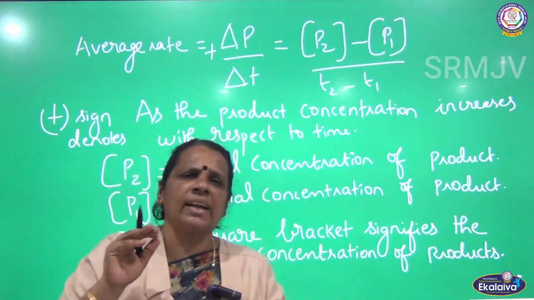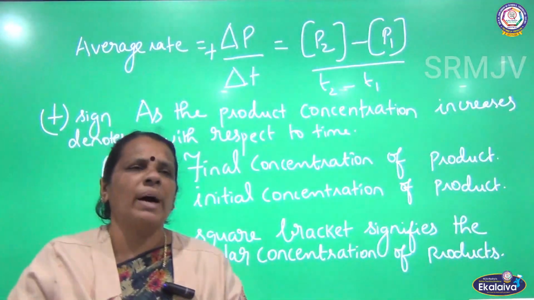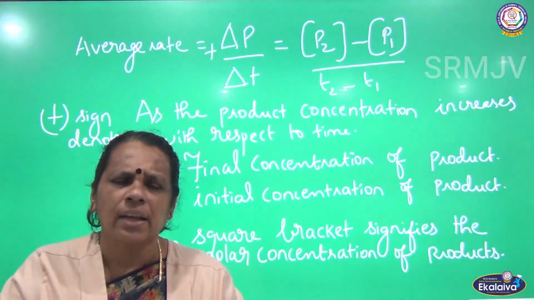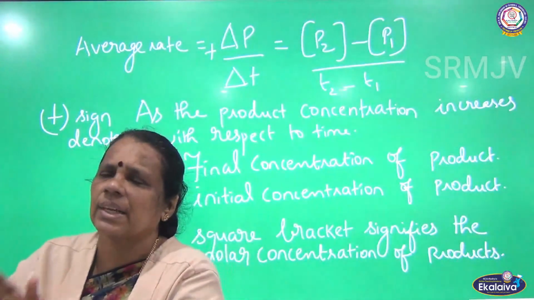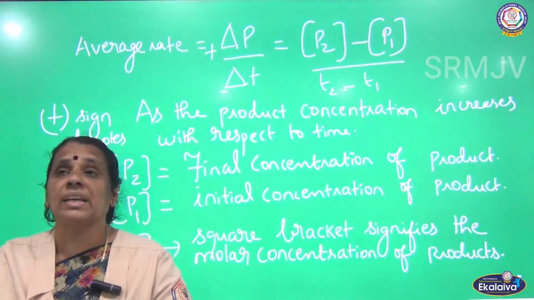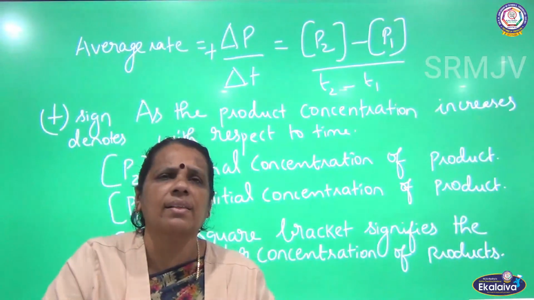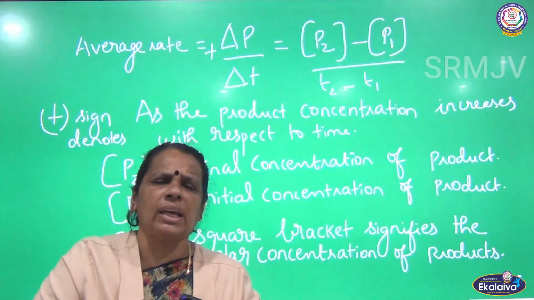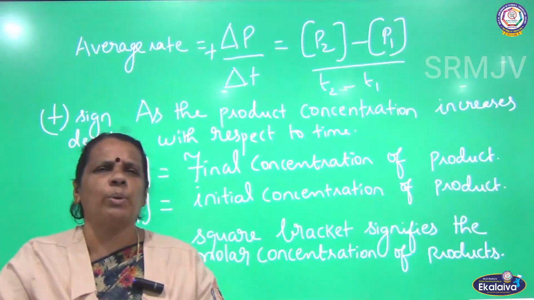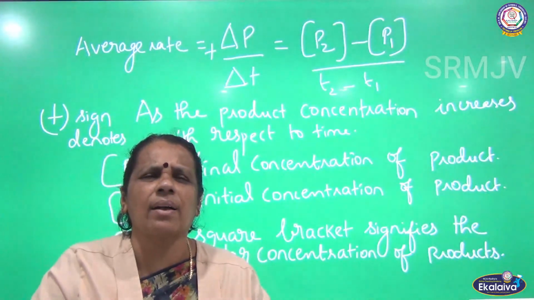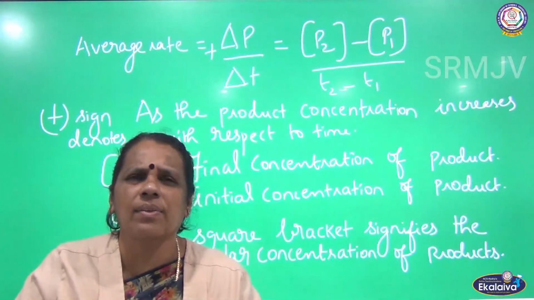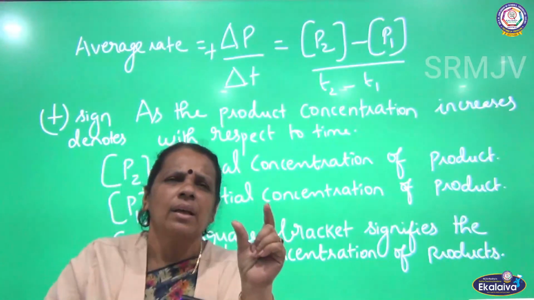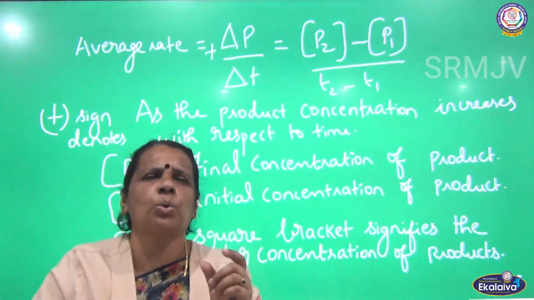So I have indicated average rate as minus delta R by delta T. Why is it negative? What does that negative sign indicate? It shows that when the reaction proceeds, the concentration of the reactant decreases, and I am indicating this by the negative sign. What is delta R? R2 minus R1, the final concentration of the reactant minus the initial concentration of the reactant. What is delta T? The difference in time, final time and initial time, T2 minus T1.